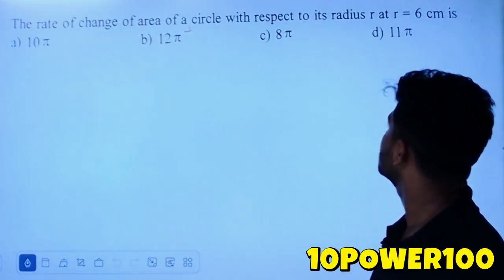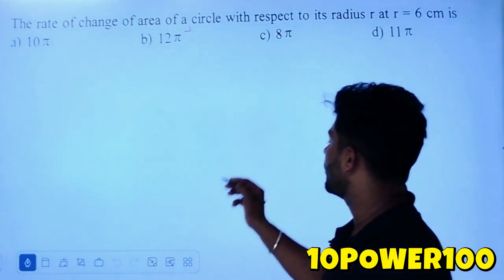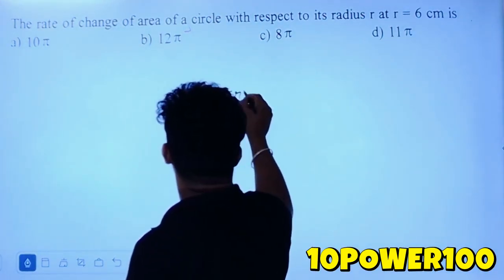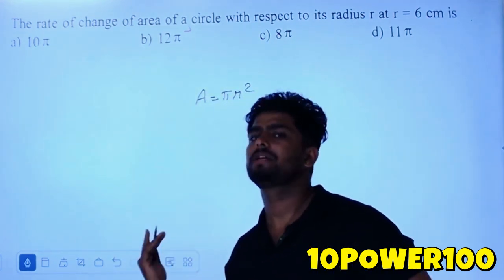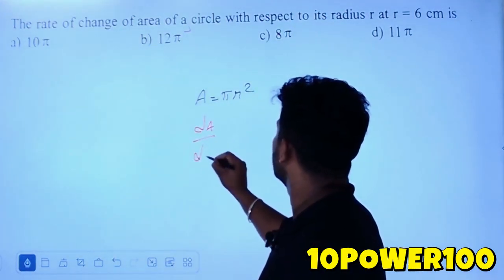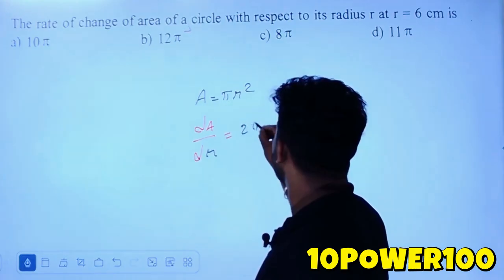Rate of change of area of a circle with respect to its radius r. So very simple direct question. Area is equal to pi r square. Differentiate with respect to radius only, because dr by dt is not given. Right? So dA by dr is equal to 2 pi r if you differentiate.